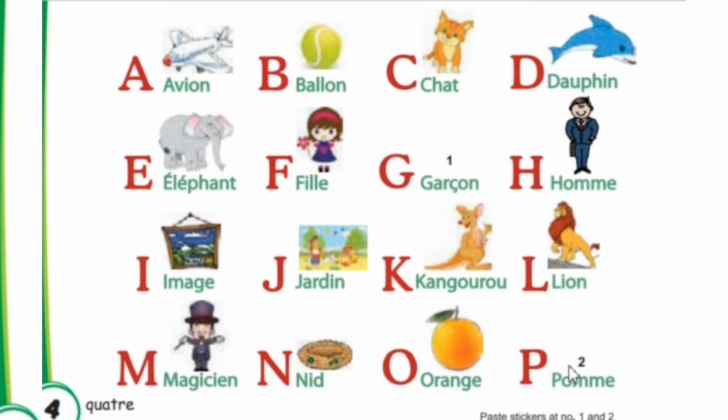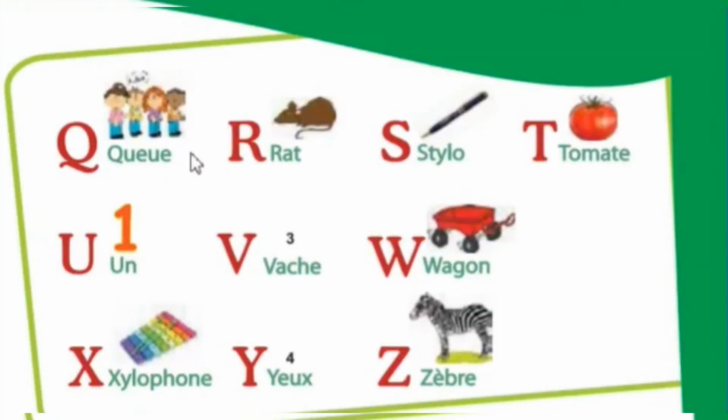P comme pomme. Pomme is apple. Q comme Q. R comme rat. S comme stylo. T comme tomate. U comme un.